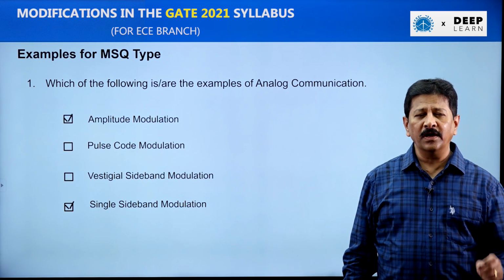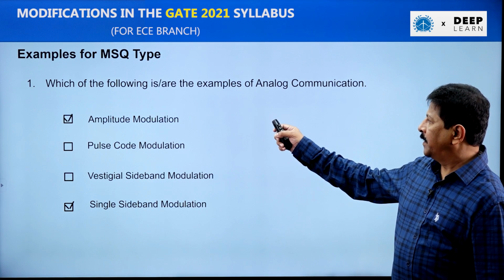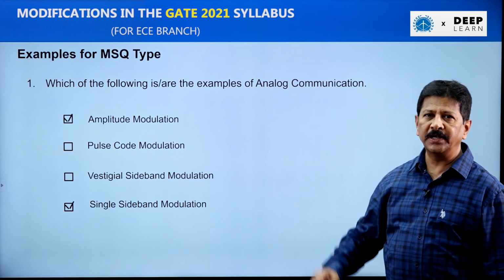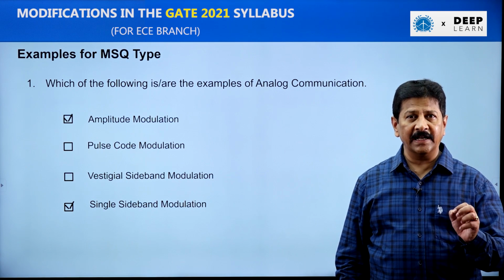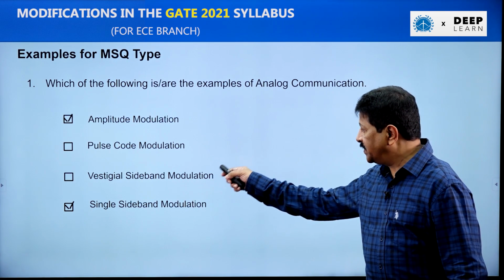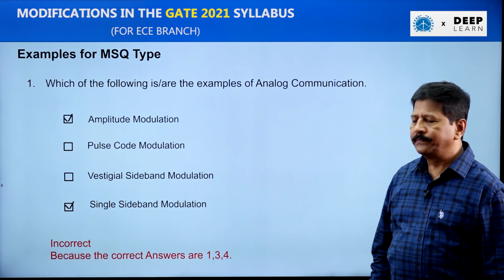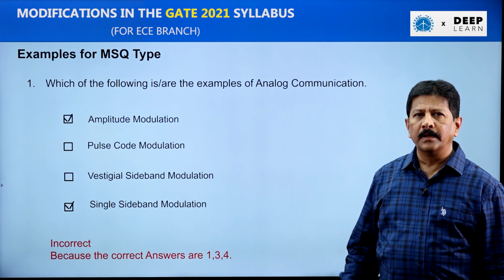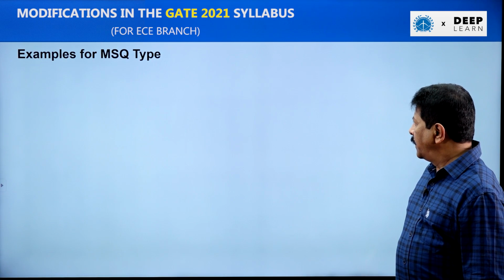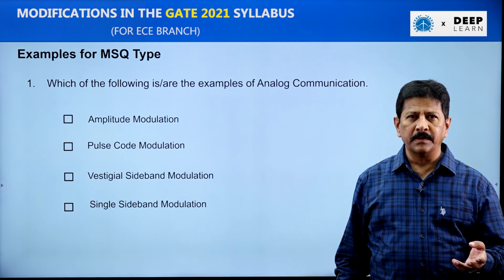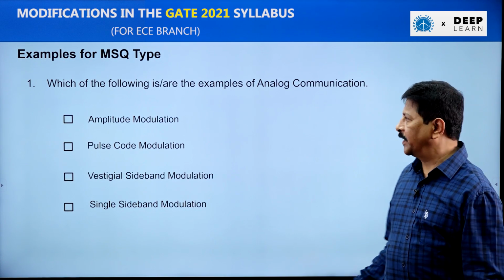For example, one of the students has selected in this fashion: amplitude modulation and single sideband modulation come under analog communication. The answer is incorrect, because even vestigial sideband modulation comes under analog communication. If you look at the same question, another student has selected it in this fashion.